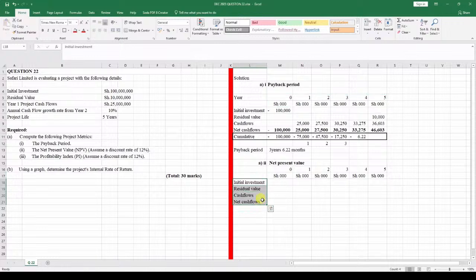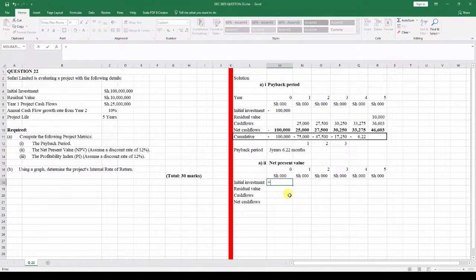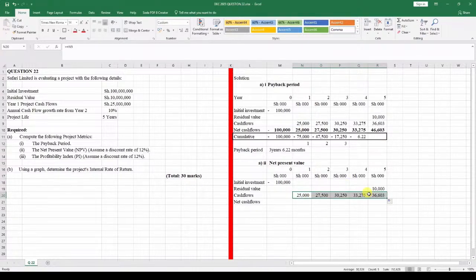I can just drag it somewhere down there like that. So the initial investment, we pick it from above here. That's the initial investment there, no problem. The residual value, we just pick this from above here. And then for the cash flows, we're just going to pick whatever we have right above here. So we're linking it like that. And these cash flows are the ones which we will need then to discount.